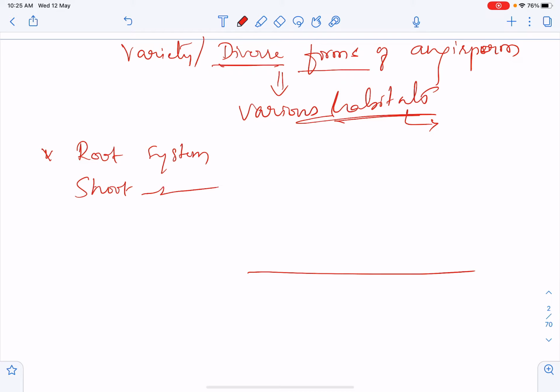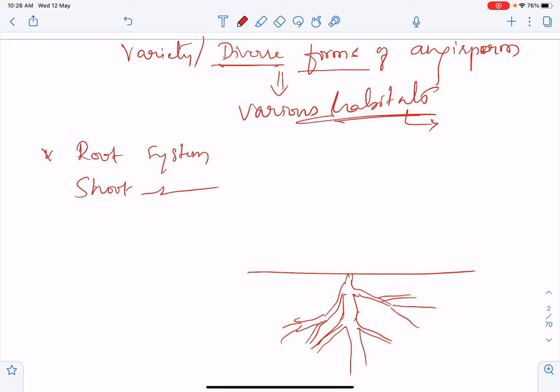In a typical angiosperm diagram, there is the primary root, the secondary root, and the stem part. At the nodes, the stem divides into branches, and it may give rise to flowers, and there will be leaves.